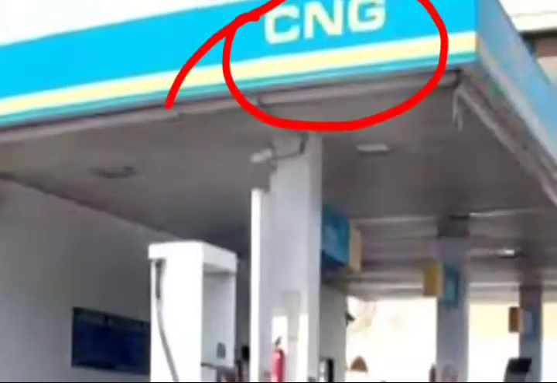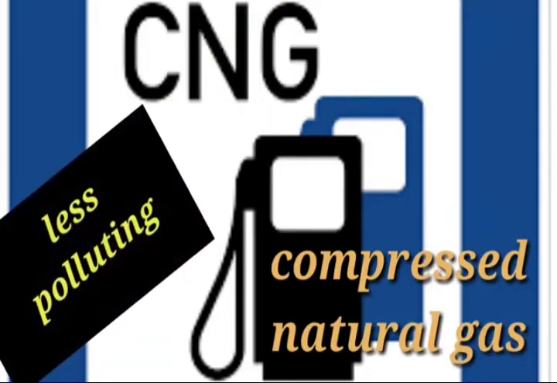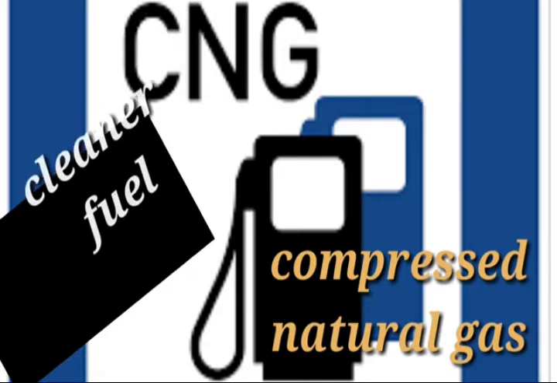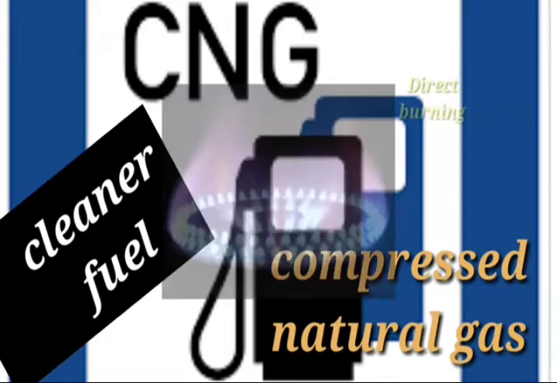The compressed natural gas can be used in different vehicles nowadays, since it is less polluting. Gas engines are available in some vehicles. The natural gas can be compressed at high pressure, so it is called compressed natural gas. It has many advantages compared with petrol, because it is a cleaner fuel. Cleaner fuel means less polluting, because petrol, diesel and others, after burning, produce large amounts of smoke.